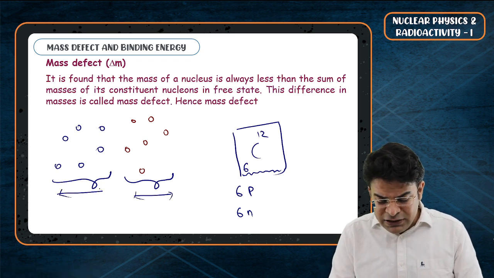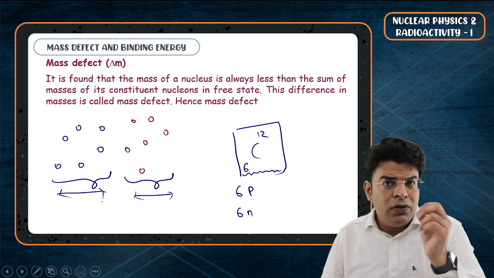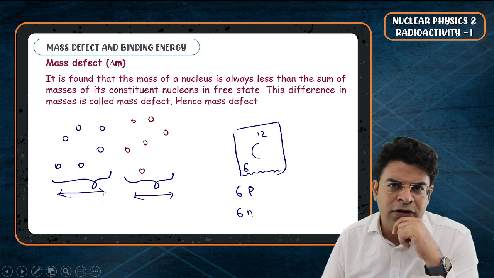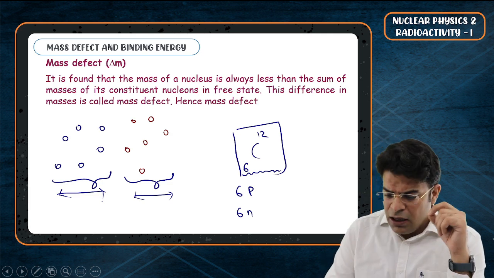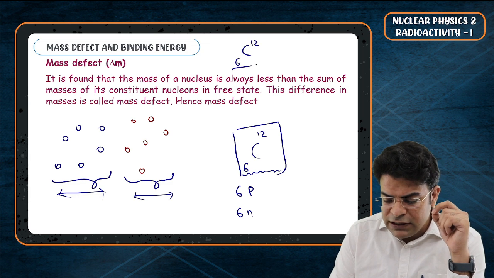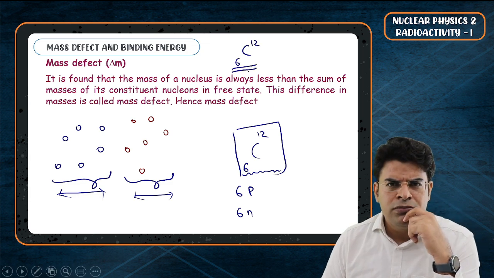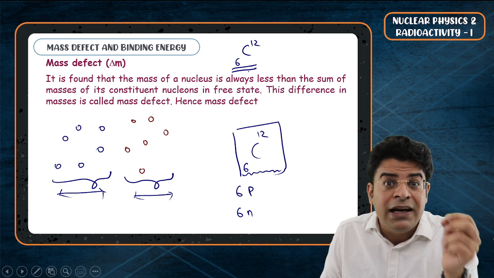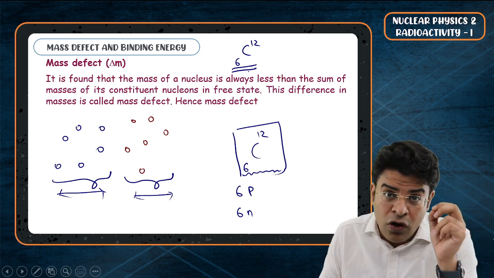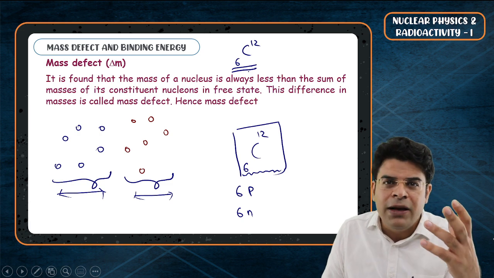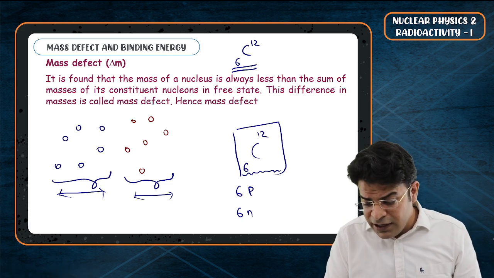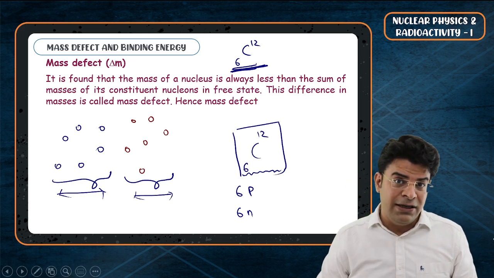But sir, how is this possible? Do understand that the universe craves stability, and stability is always attained at a lower energy level. You know that a carbon 6-12 nucleus is stable. Sir, how do I know? Because you find it in the universe, which is sufficient proof that it is stable. If it were unstable, you wouldn't be able to find it. It must have disintegrated into something else.